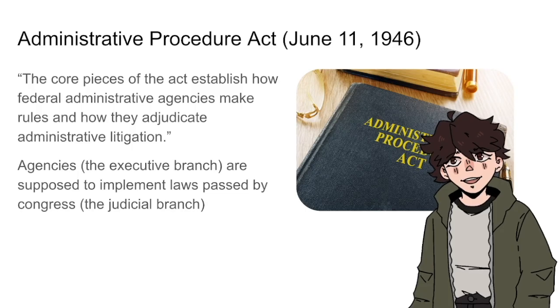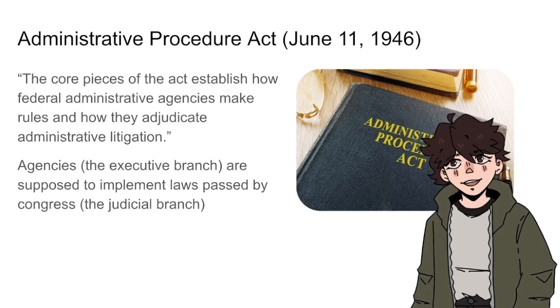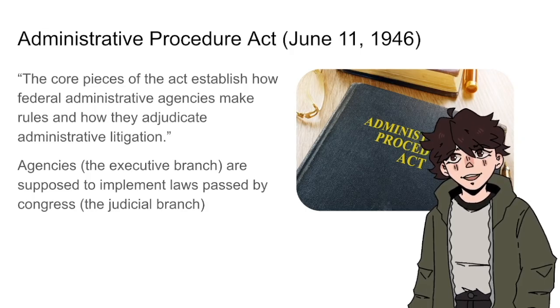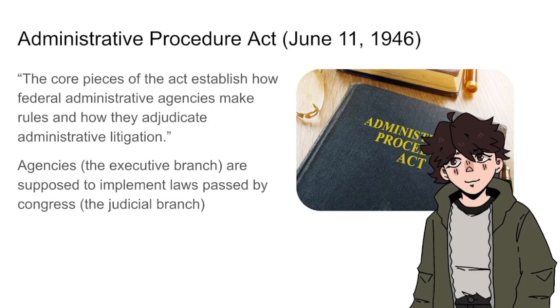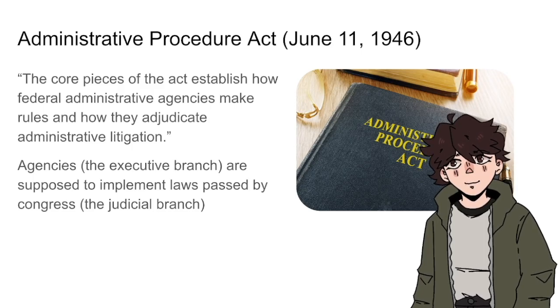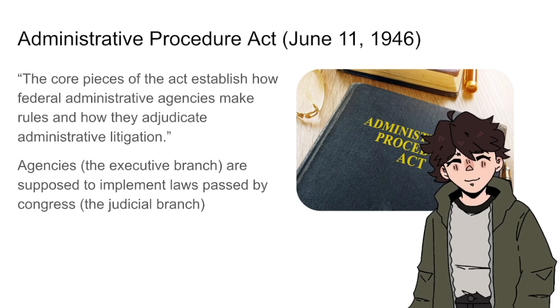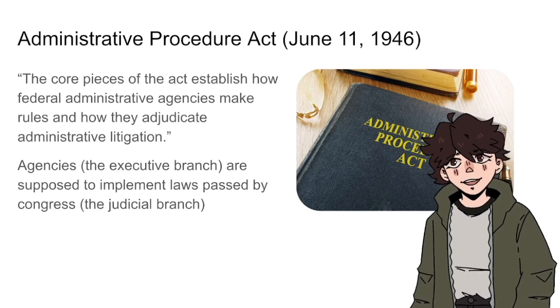The Administrative Procedure Act establishes how federal administrative agencies make rules. It says that agencies, which are under the executive branch, are supposed to implement laws passed by Congress, which is part of the judicial branch. The key word here is implement, since what the implementation of laws entails is very much not a clear-cut matter when it comes to Chevron.